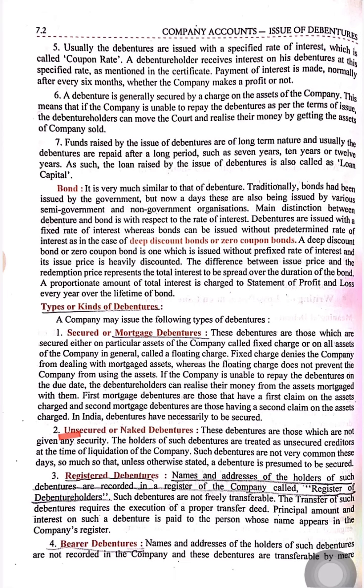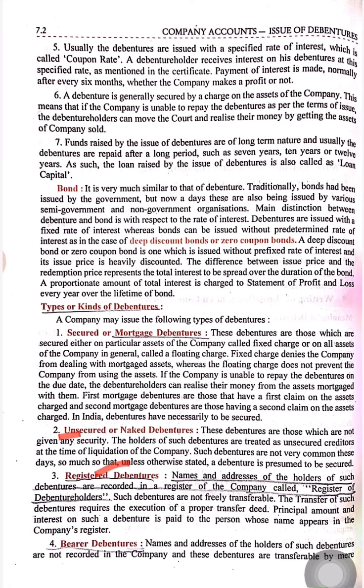Now, unsecured or naked debentures. As the name shows, there will not be any type of asset or security behind unsecured debentures. If the company fails to pay the debentures, no asset of the company will be utilized in that. So these debentures are less secured.